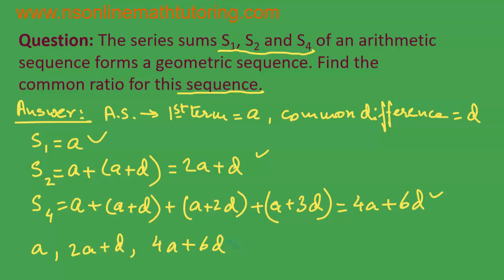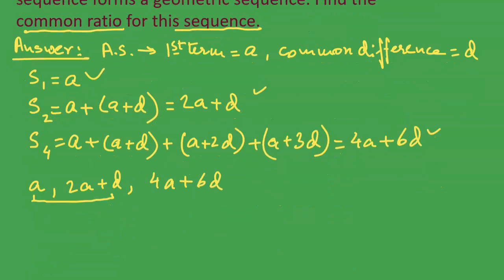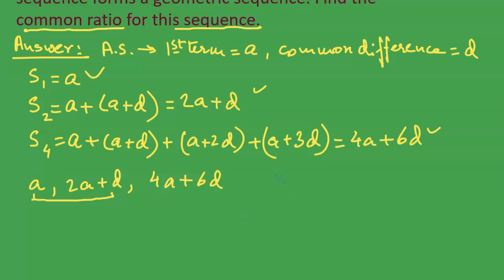Therefore, there should be a common ratio existing. That is what they are asking us to find, the common ratio. So, let us get the expression for the common ratio. Okay. First of all, we will be taking the first two terms. So, the first two terms will be giving us the common ratio as 2A plus D over A. So, this should be the common ratio.